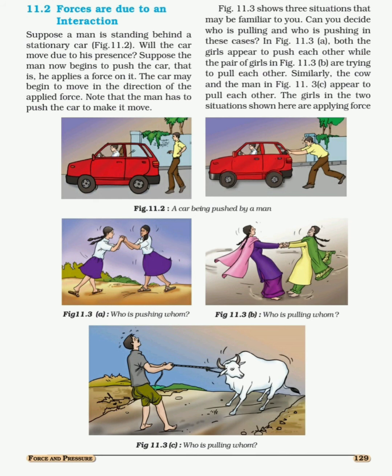Now, see the third page. The new topic is forces are due to an interaction. See, one basic example I will give you. Suppose I am teaching you one concept. After that, I will ask questions to you. You will try to answer that question one by one, right? If something is wrong, I will try to correct you. I will ask the next question, you'll try to answer, okay? And in that way, interaction between student and teacher will take place, right?